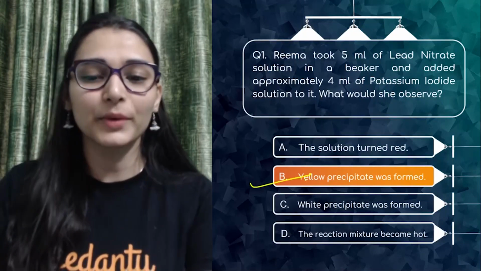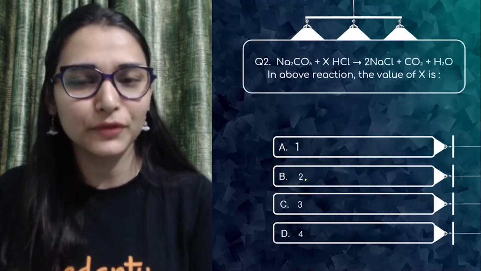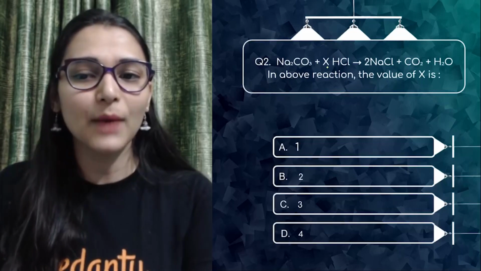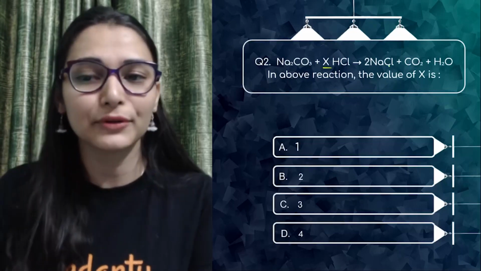Chalo. So the yellow precipitate of lead iodide would be formed and potassium nitrate is water soluble. The next question: sodium carbonate reacts with X moles of hydrochloric acid.